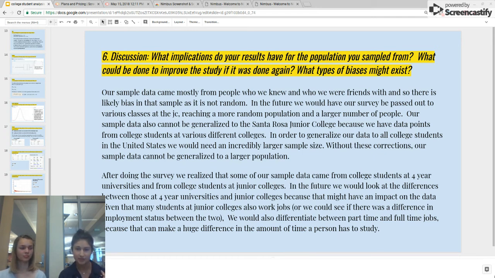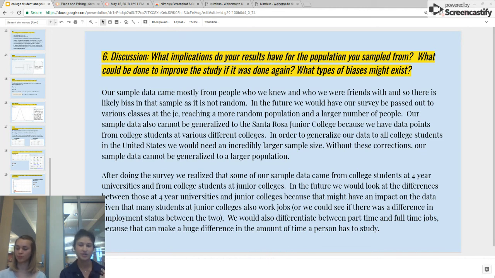And in the future, it would be interesting to look at those at a four-year university versus at a junior college, because a lot more people work or have part-time jobs at junior colleges as opposed to four-year universities. So that would be interesting to see, the difference in employment status between the two.